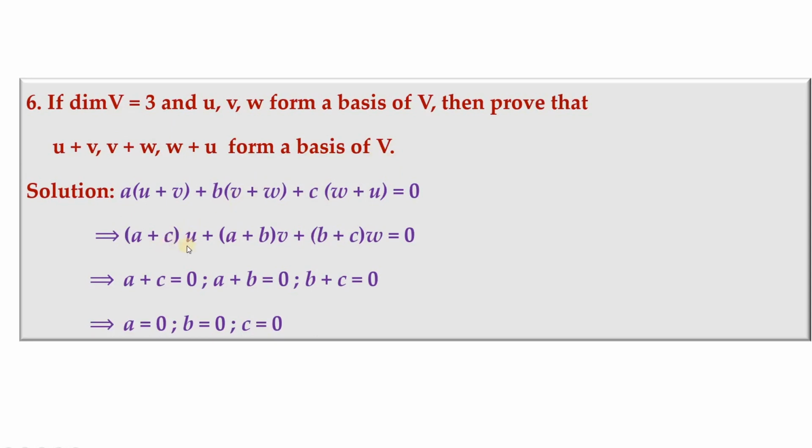That's rewritten in this way. u, v, w being linearly independent, implies each scalar is 0. So that in turn gives a is equal to 0, b is equal to 0, c is equal to 0. So with this, section 4.2 gets over.